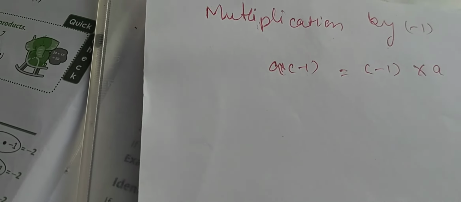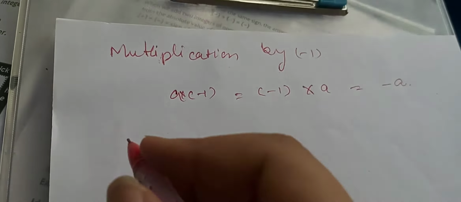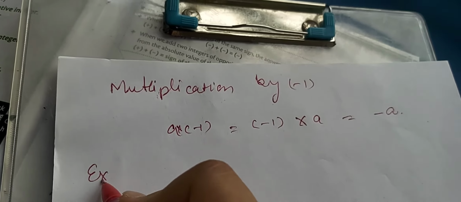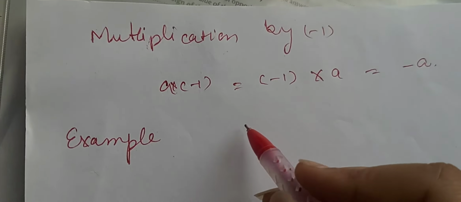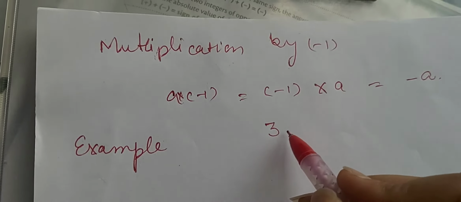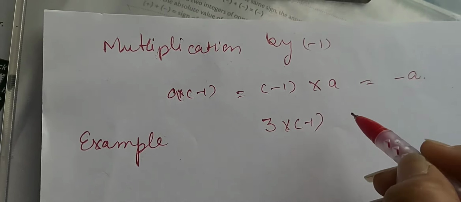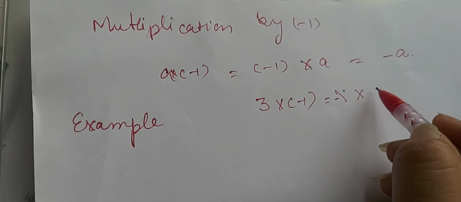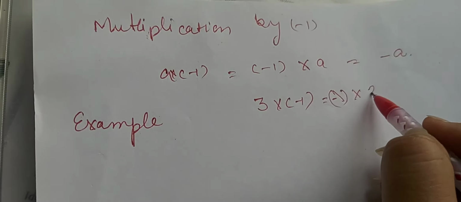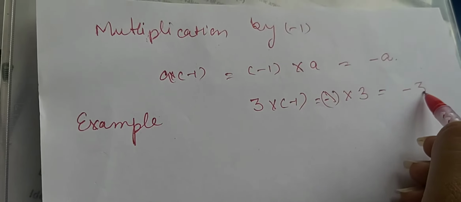It is for only the positive integers. Let us make it clear with an example. Let us take an integer 3, then multiply it with minus 1 or minus 1 multiplied by 3, that is always equal to minus 3.